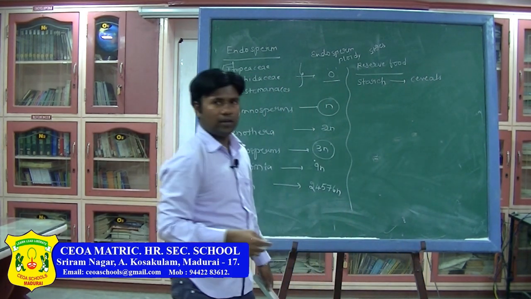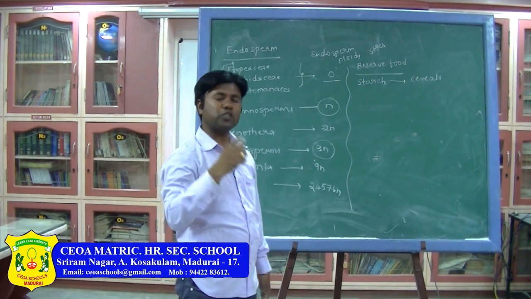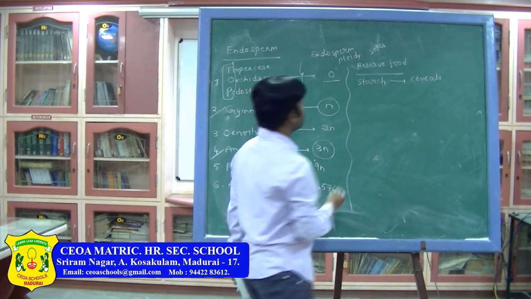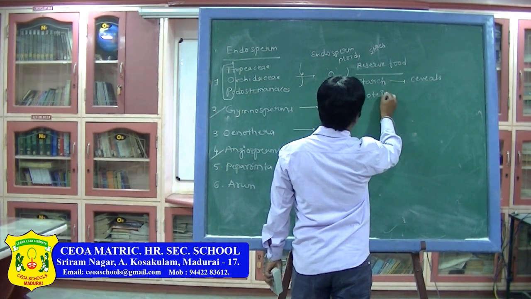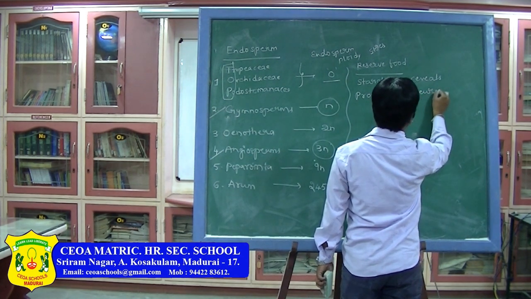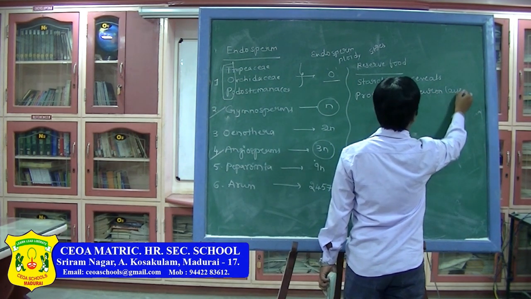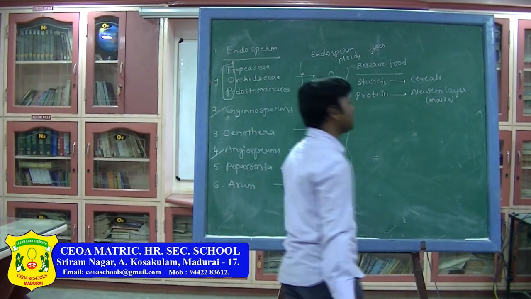Okay. That is rice, wheat, they all store starch, that is endosperm only. Okay. Next, protein, the reserve food material protein, aleurone layer, for example maize aleurone layer is present, no, that one.